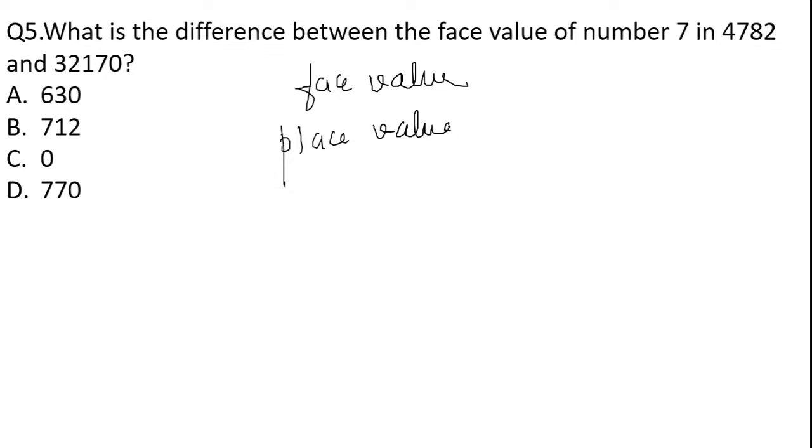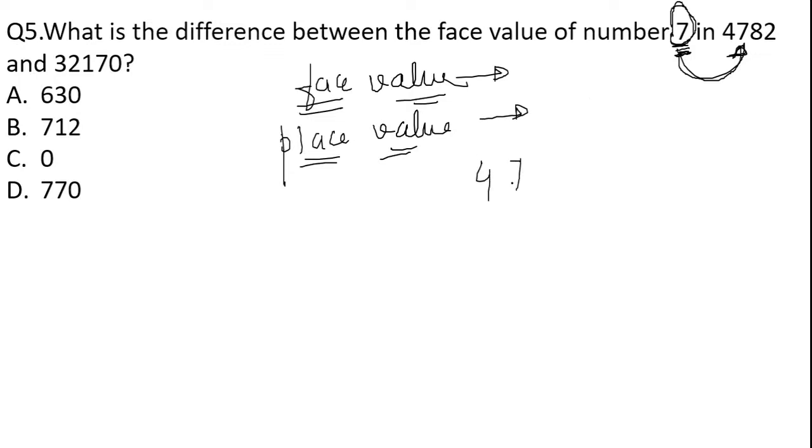Here, what is the face value they have asked? We have understood face value and place value in our previous classes. If you're not able to understand, I'll explain it again. The face value is the number itself in the given number. The given digit whose face value you have to calculate is exactly the digit in the given number. Ma'am, we could not understand what you are talking about. So let us talk about the difference between the face value and the place value.